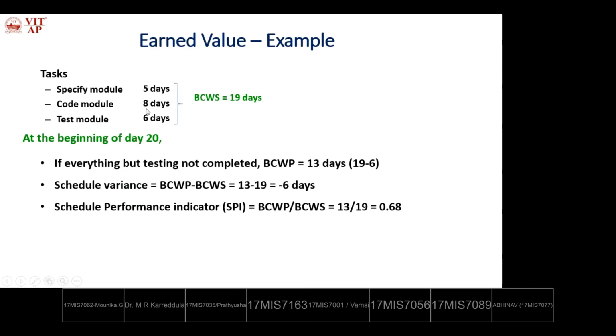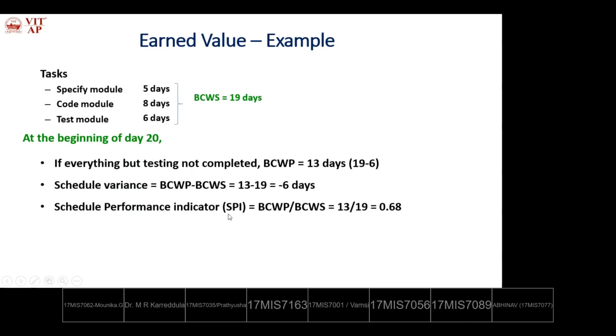So what is the work performed? 5 plus 8. How many days? 13 days. Actually the schedule is 19, but finished is 5 plus 8. Only two modules are finished. So for 19 days, three modules are scheduled, but two modules are finished. So 13 days. Schedule variance is BCWP minus BCWS. So we know BCWP and BCWS. Okay. So here, what is the schedule variance? 6 days.